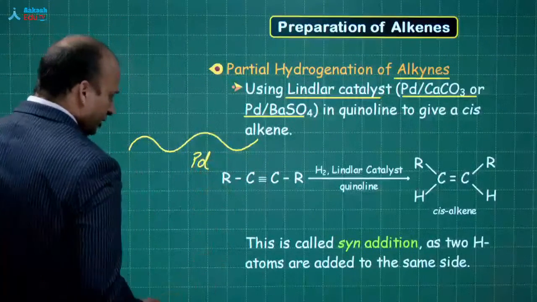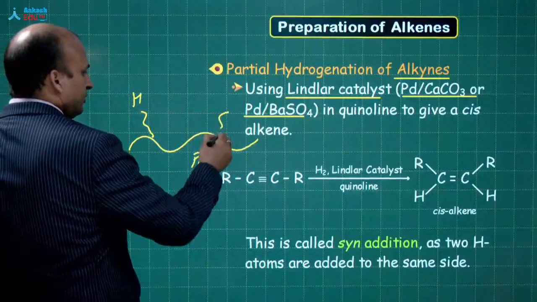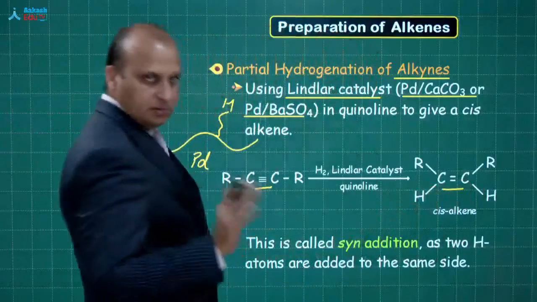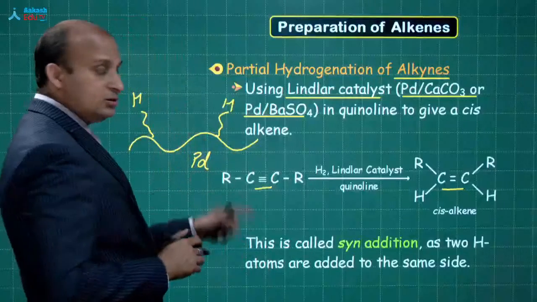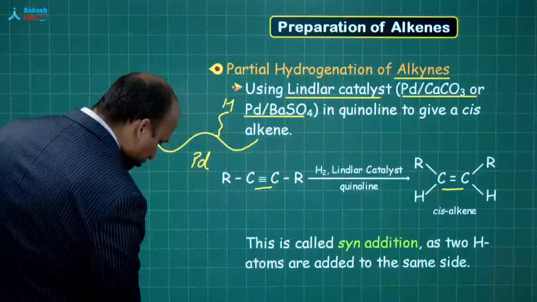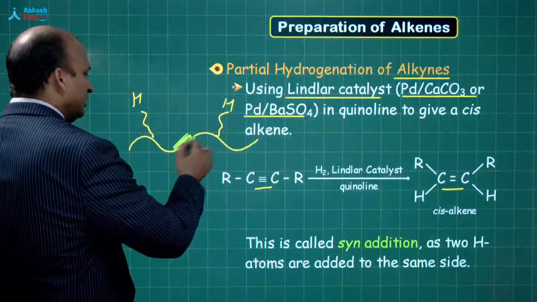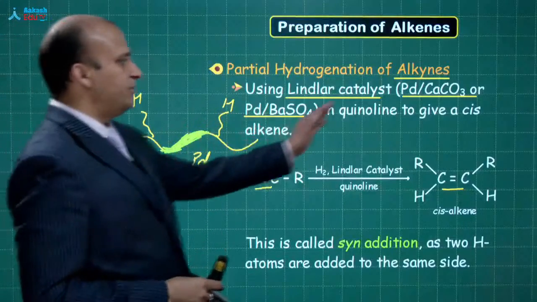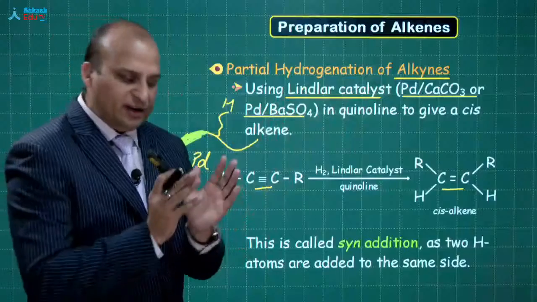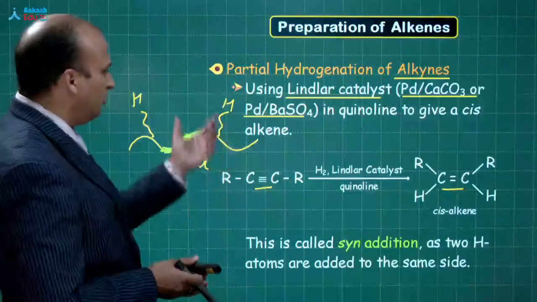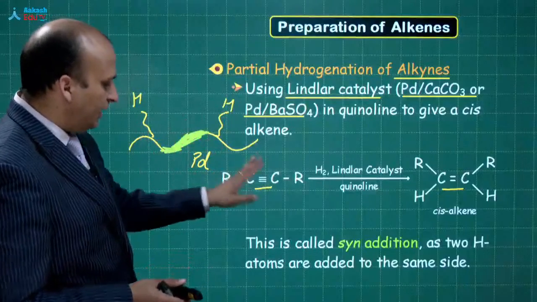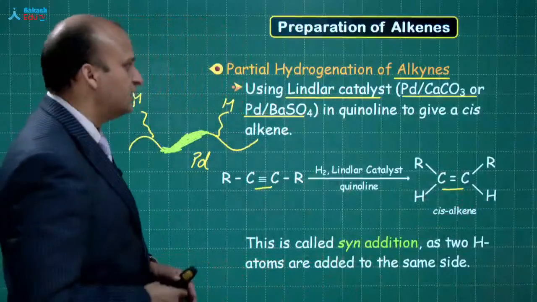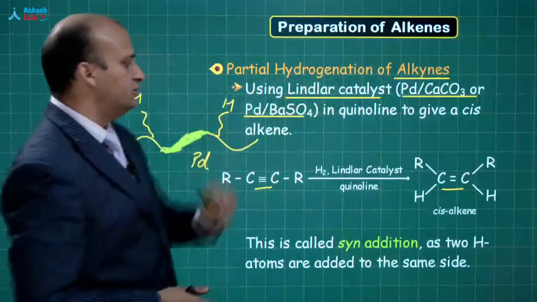Sir, why? See, if you remember in the start of the lecture I told you, suppose this is palladium. Now hydrogen is absorbed on it. Now what do you want? You want the triple bond to be converted to a double bond, right? So if you have more hydrogens, you will get alkane. You don't want it. So when you don't want it, you will do the poisoning. So this part which I am marking in green is adsorbed by CaCO3 and BaSO4. So very less space is left for hydrogen. So only few hydrogens are adsorbed. So the alkyne will convert only into alkene. Further hydrogenation will not take place. That is why it is partial hydrogenation.